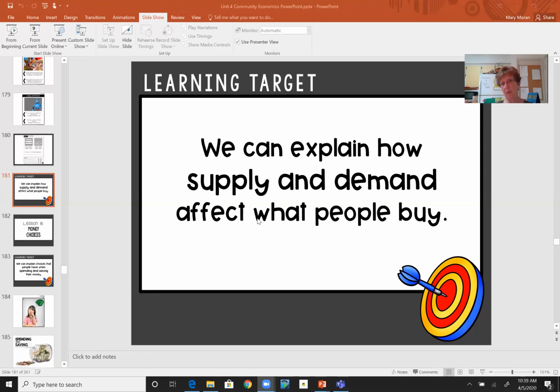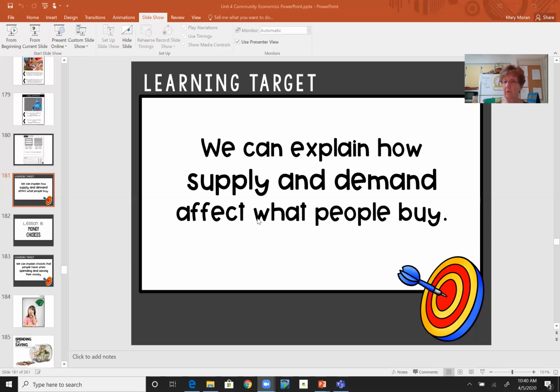However, they are in low supply, which means that there's a scarcity of those things in the store right now. So as a consumer, I'm not able to spend my money on those things because they are not available. When we talk about low demand, those are goods or services that not a whole lot of people, for whatever reason, are interested in buying.